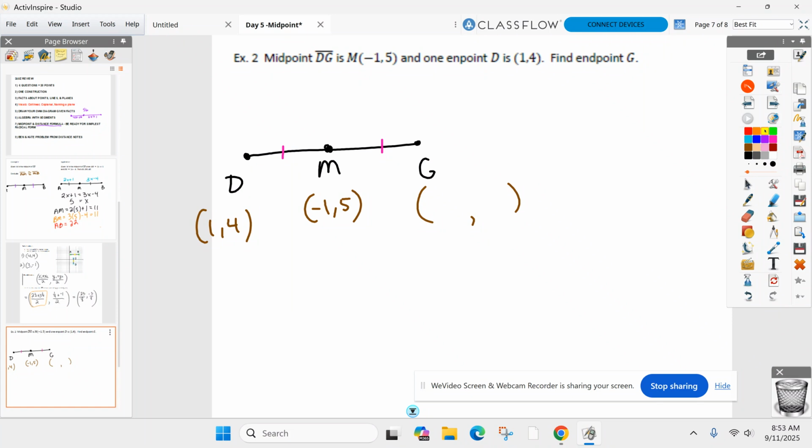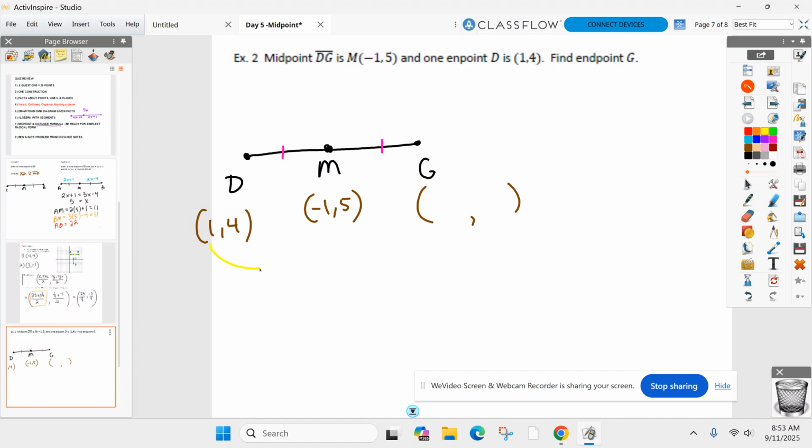All right, I'm going to have a little bit of an easier method. Where's negative 1, 5, everyone? It's the midpoint, so where's it located? Right in the middle. So however far D to M is, that's the same as M to G, because M is right in the middle. All right, what's the x coordinate on D? 1.